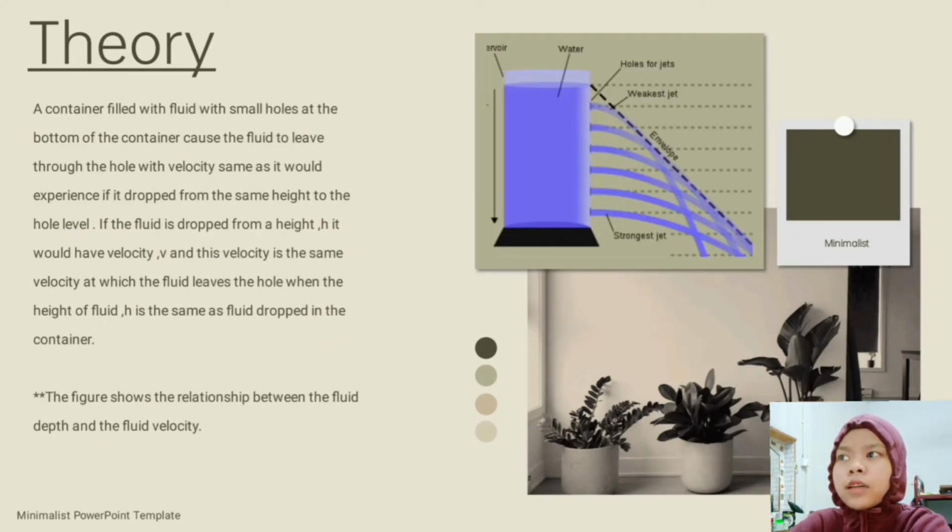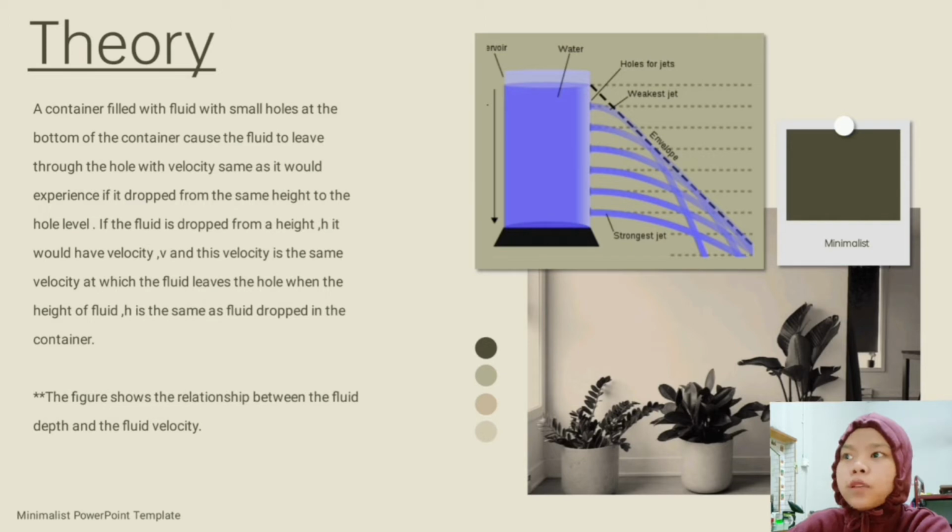The next slide shows figure 1, the relationship between the fluid depth and the fluid velocity. The pressure increases as the depth increases, which results in the bottom hole ejecting the strongest pressure, while the above hole ejects the weakest pressure due to the depth.